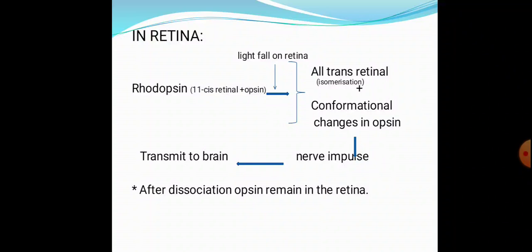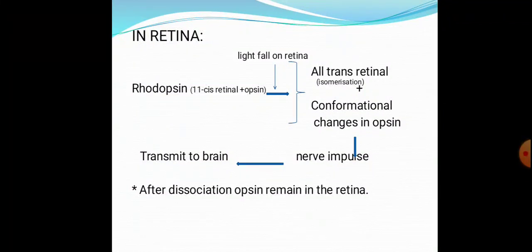The 11-cis retinal gets isomerized to all-trans retinal, and conformational changes also occur in the opsin. This leads to the generation of nerve impulses, and this gets transmitted to the brain. After the dissociation, the opsin remains in the retina. The all-trans retinal will undergo several other steps, which will be discussed in detail in the future slides.